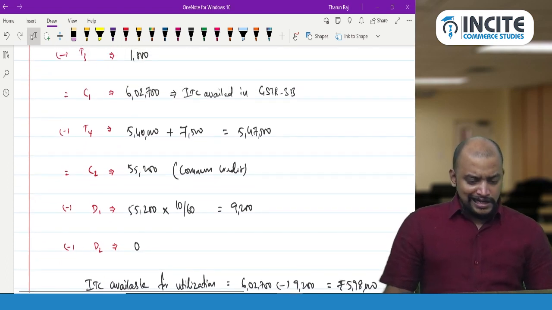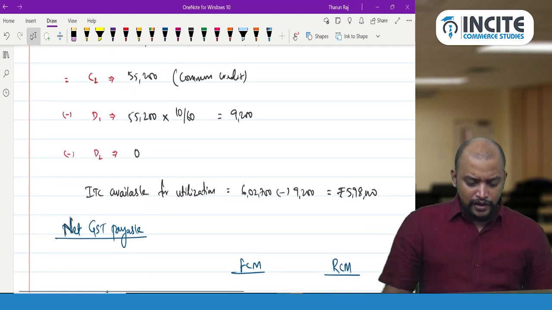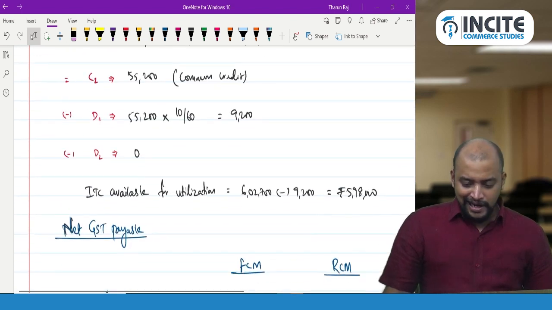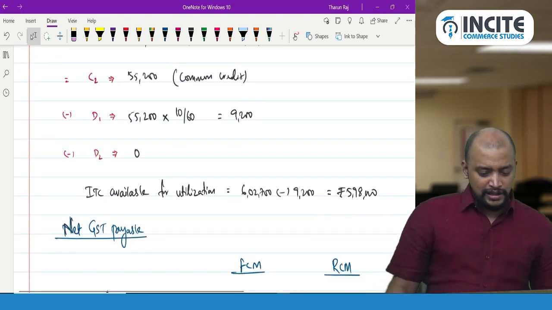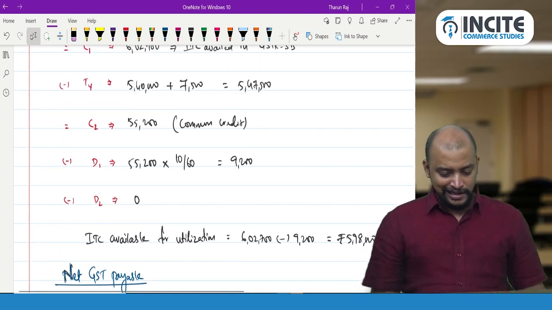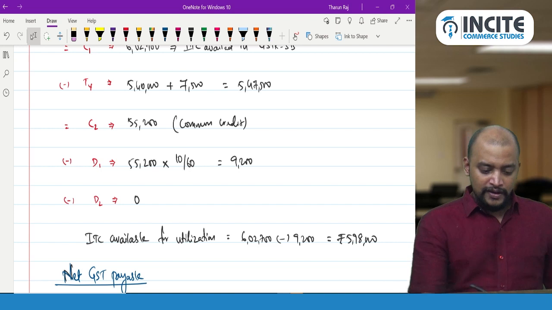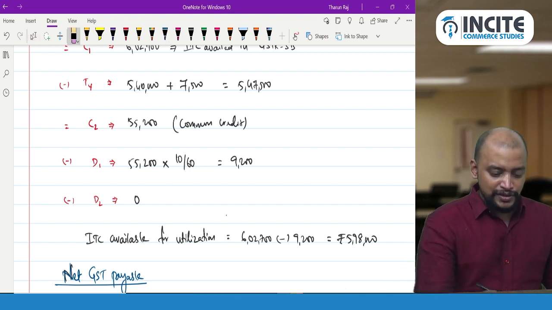What is the ITC available for utilization? 6,02,700 minus 9,200, because 55,200 into 10 divided by 60, 5,93,500.